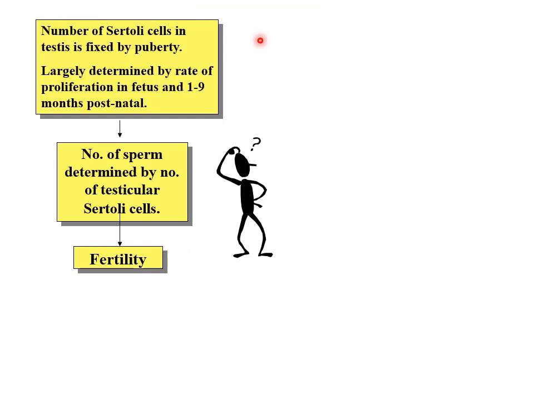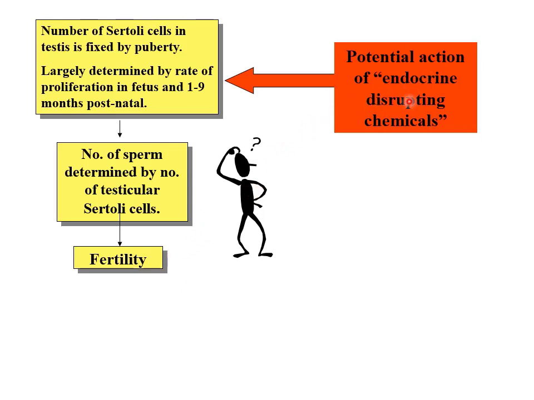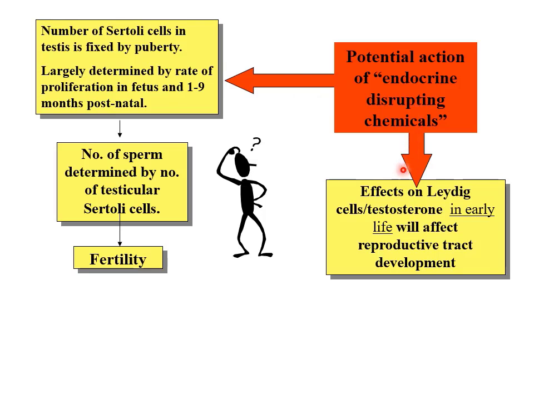So what we've said so far is the number of Sertoli cells in the testis is fixed by puberty, determined by what happens early on in life. The number of Sertoli cells in adulthood determines the number of sperm that the adult will produce, and that will affect his fertility. So one site of action of endocrine disrupting chemicals, in the testis anyway, could be on the early proliferation of these Sertoli cells. But as well as that, one could easily envisage that they can affect Leydig cells. Leydig cell proliferation in early life, if you affect that and their ability to produce testosterone, or the ability of the reproductive tract to respond to the testosterone, that will affect male reproductive tract development.